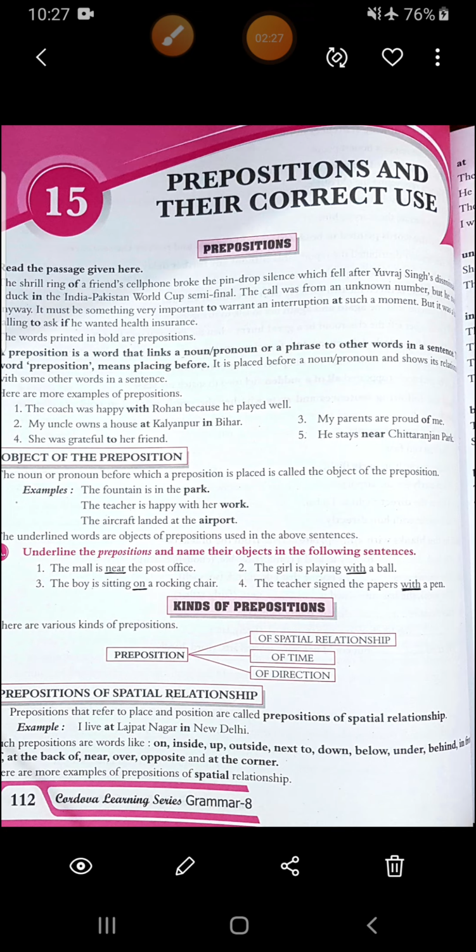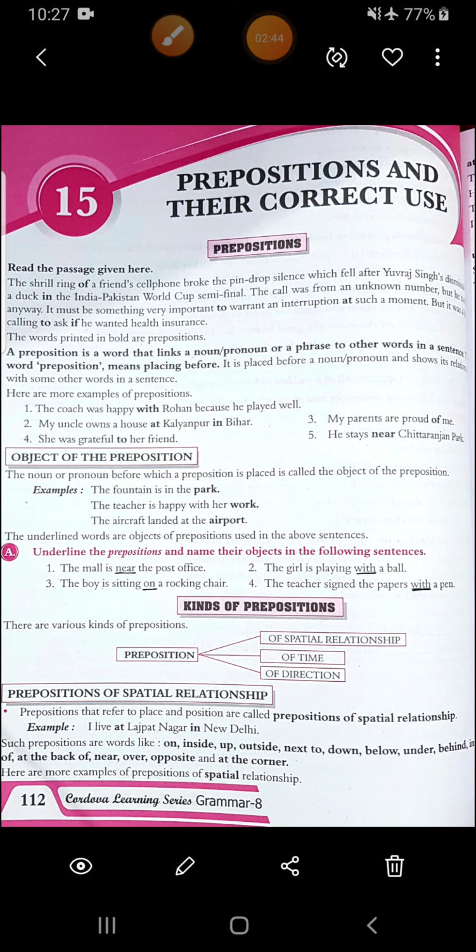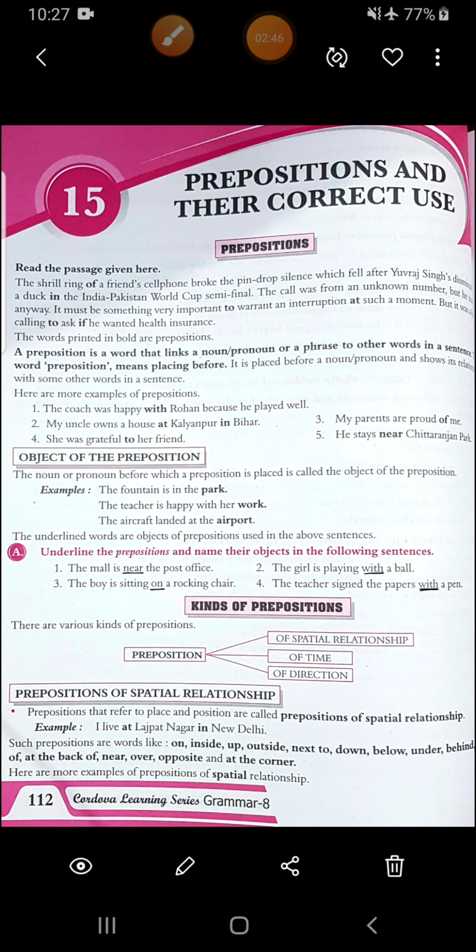All right, let's read the second example. My uncle owns a house at Kalyanpur in Bihar. Third, my parents are proud of me. Fourth, she was grateful to her friend. Fifth, he stays near Chittargarh Park. So you can see here that the words printed in bold letters are your prepositions, and we need them, otherwise your sentence will not give you a full meaning.